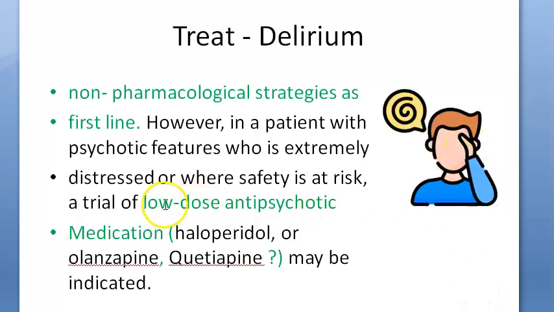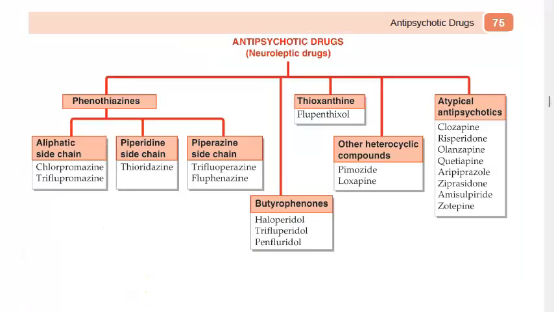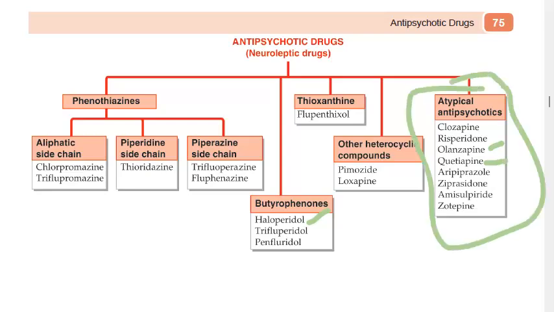Okay. Then what are the pharmacological treatments? Low dose antipsychotic medication: haloperidol, olanzapine, quetiapine. Okay. So where is haloperidol? Haloperidol is here. Can you spot it? We're talking about treatment for what? Delirium. Haloperidol, olanzapine and quetiapine they are talking about. Okay. So olanzapine, quetiapine, atypical antipsychotics, they seem to like these more than haloperidol, which itself can cause some delirium. We're talking about delirium.